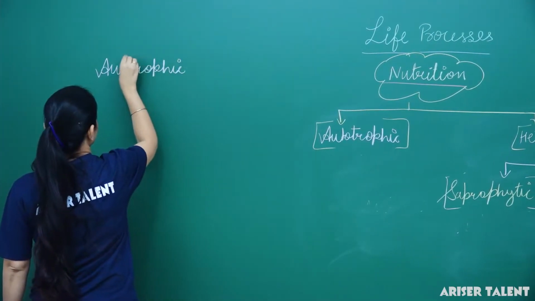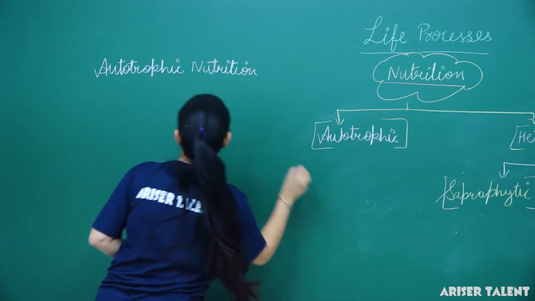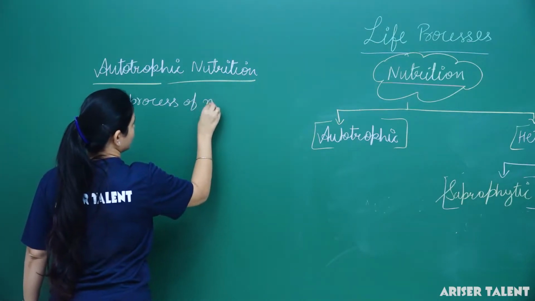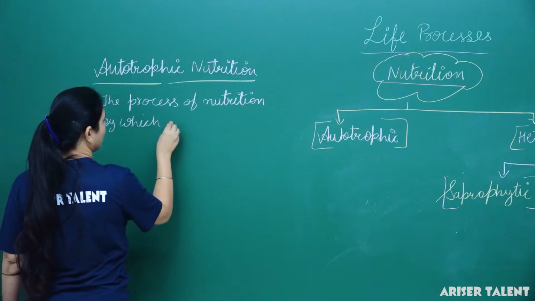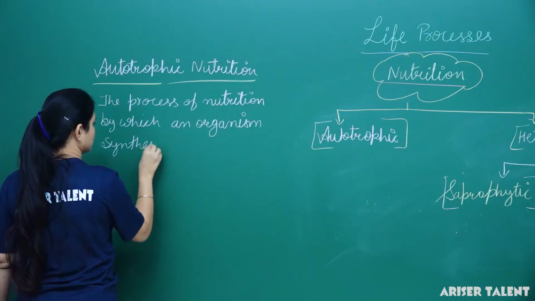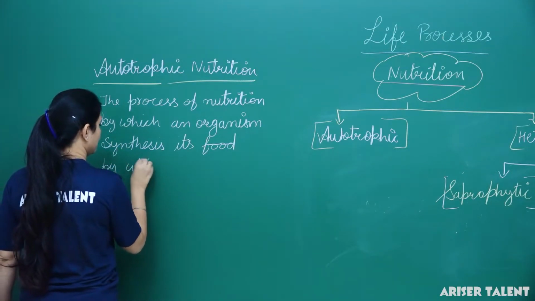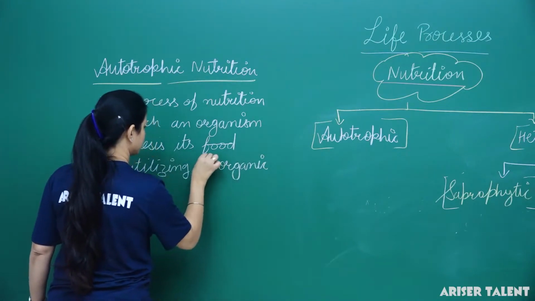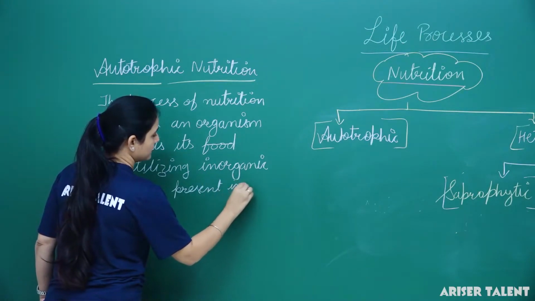What is autotrophic nutrition? The process of nutrition by which an organism synthesizes its food by utilizing inorganic substances present in its surroundings.